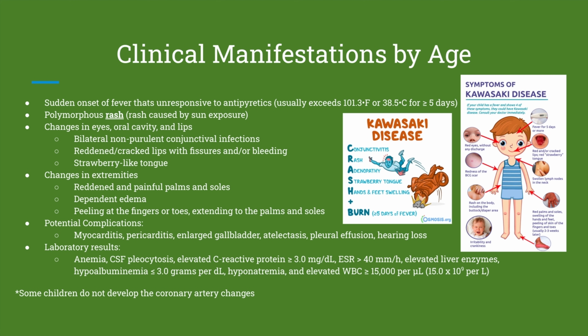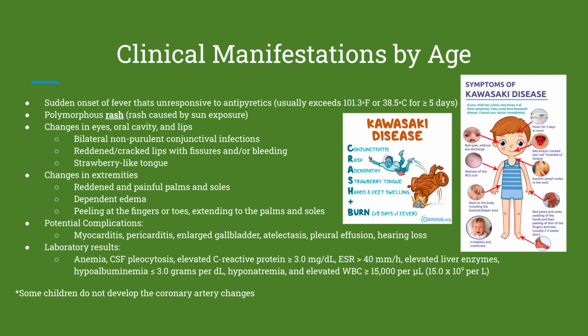Diagnosis of Kawasaki's disease is made when the patients have a persistent fever lasting longer than 5 days and is typically accompanied with the following: a polymorphous rash at the trunk, extremities, or groin, non purulent infection in both eyes causing severe redness, changes in the oral cavity such as reddened or cracked lips, and a phenomenon causing the tongue to resemble a strawberry.